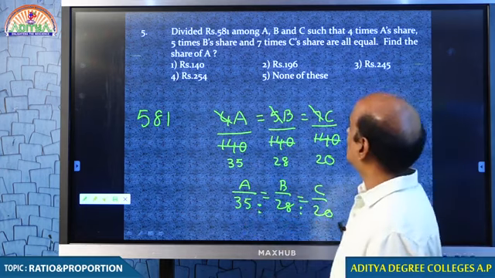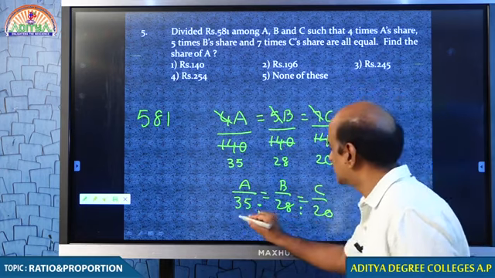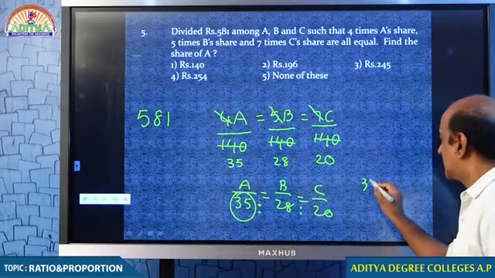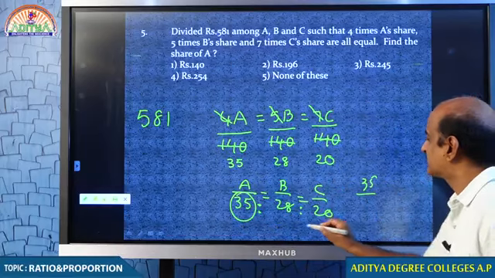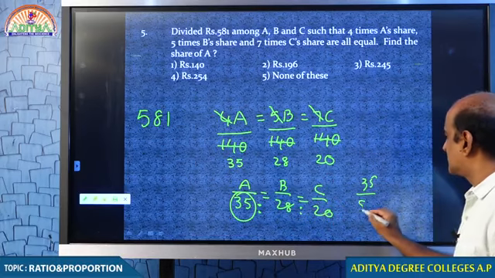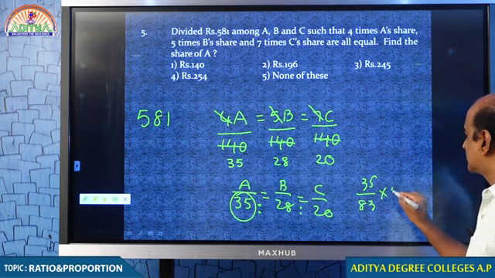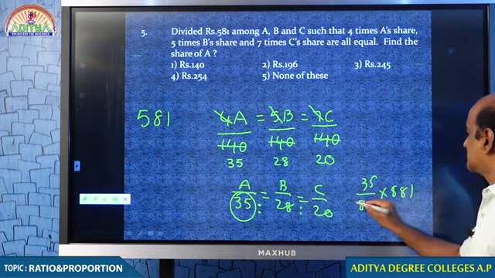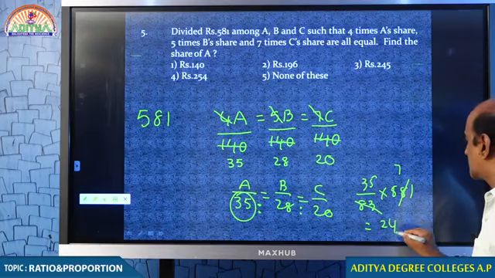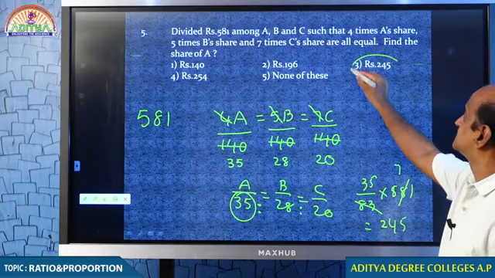Now, the question is how much A is going to get? 35 parts out of how many, my dear students? 35 plus 28 plus 20 is 83. So, 35 by 83 into the amount, 581. 83 cancels for 7 times, and your answer will be 245.